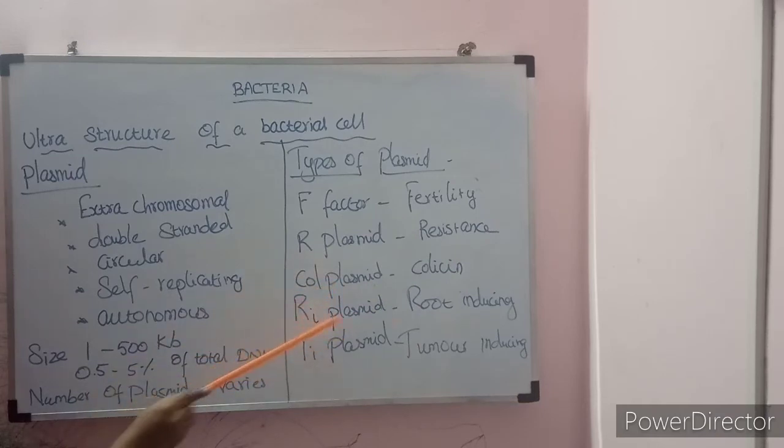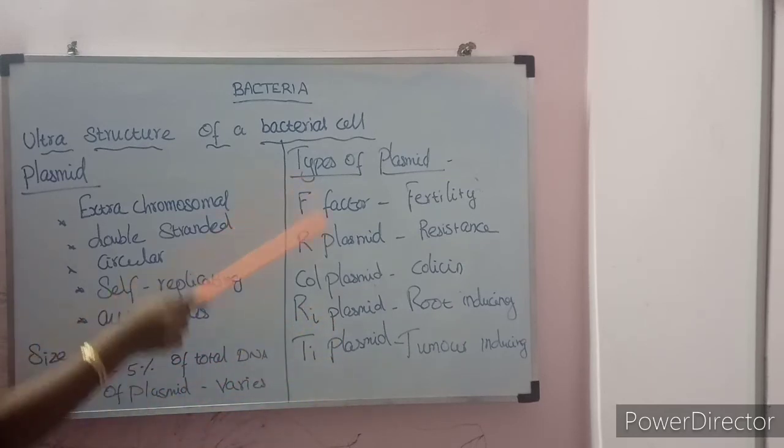Ra plasmid, root inducing plasmid. The bacteria with the Ra plasmid will affect the plant and cause the disease called crown gall disease. That is a root inducing plasmid. Ta plasmid means tumor inducing plasmid. If a bacterium with the Ta plasmid affects a plant, it will cause a tumor. Tumor means a small outgrowth, a mass of cells. So these are the types of plasmid.